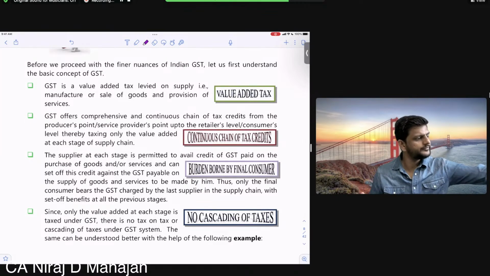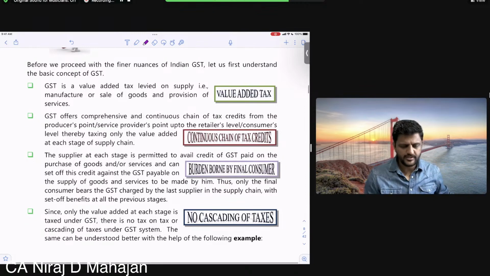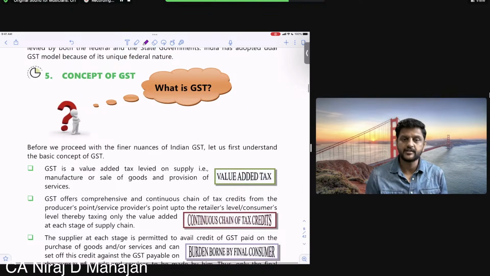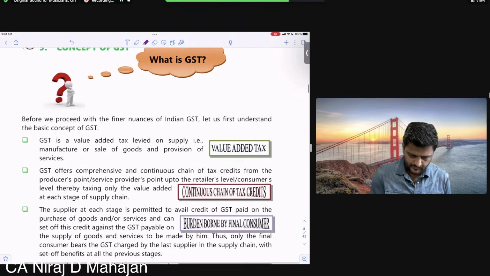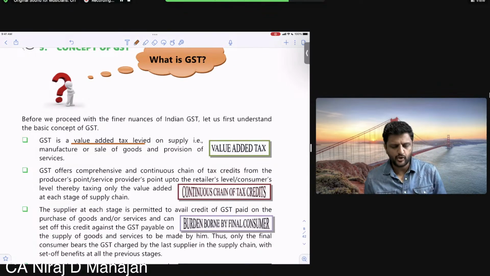Let's write down something then. Look at the features. What is GST and all of that? It is a value added tax on the manufacture or sale of goods and or provision of services. Value addition means you are creating some value out of raw materials or out of nature or any kind of base products which you are using.